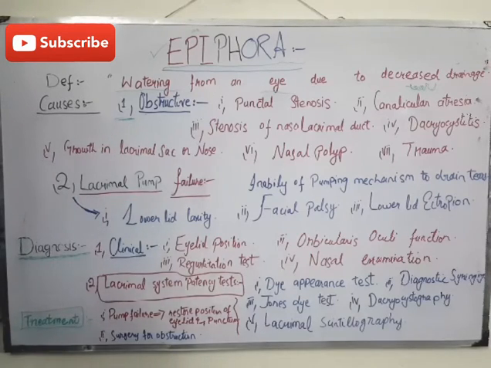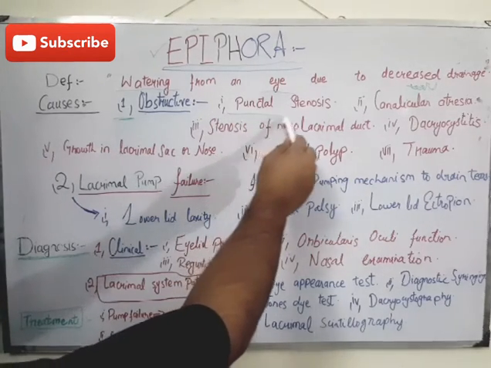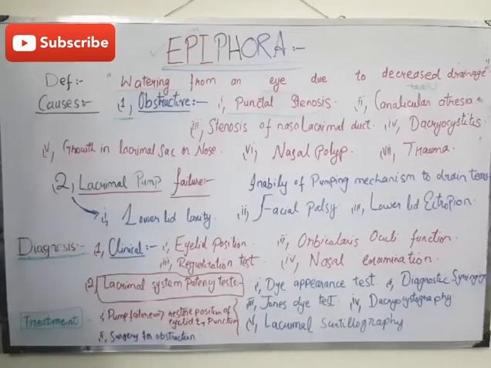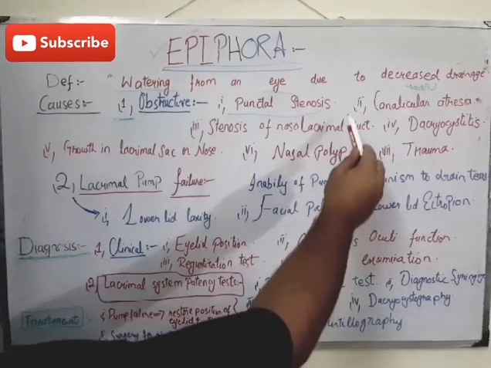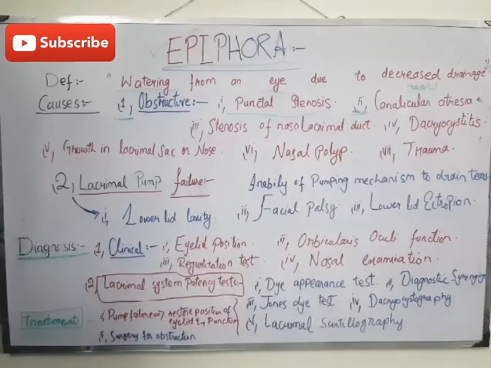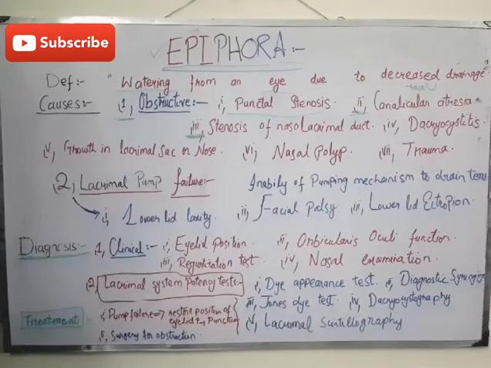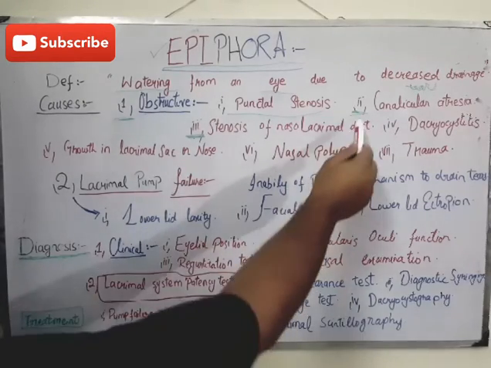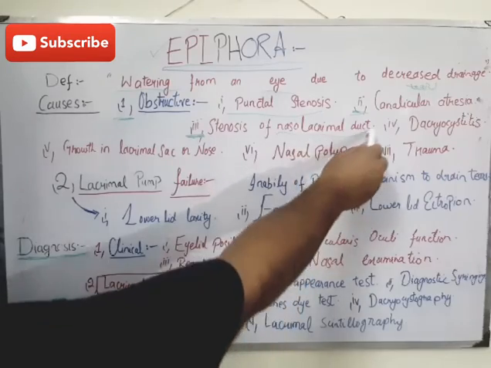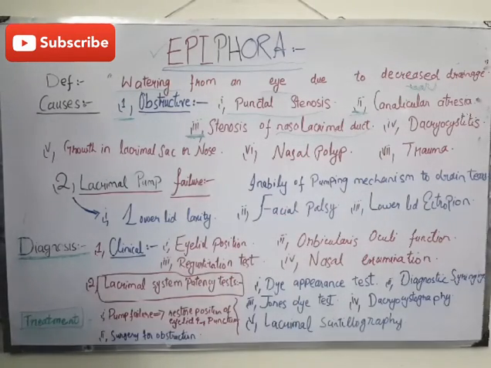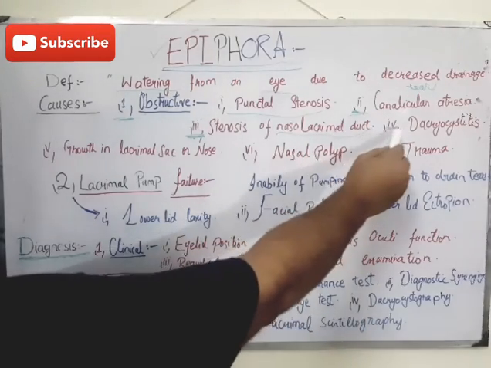First one is the obstructive group of causes. This includes punctal stenosis. Second one is canalicular atresia. Third cause is stenosis of the nasolacrimal duct. It occurs mainly in older people. Fourth one is